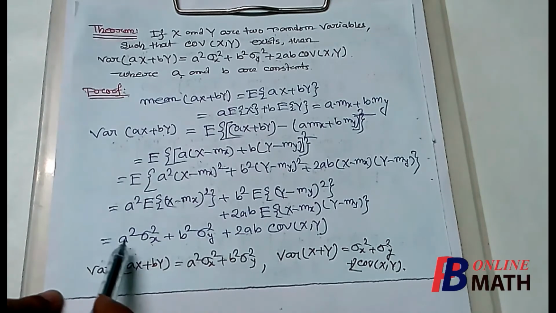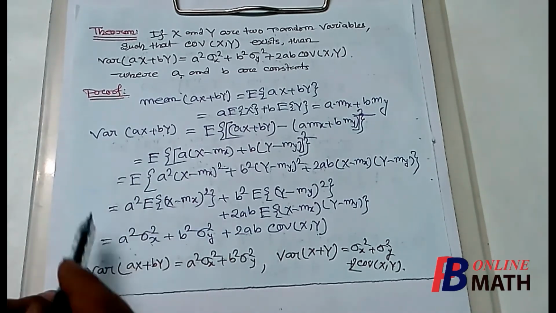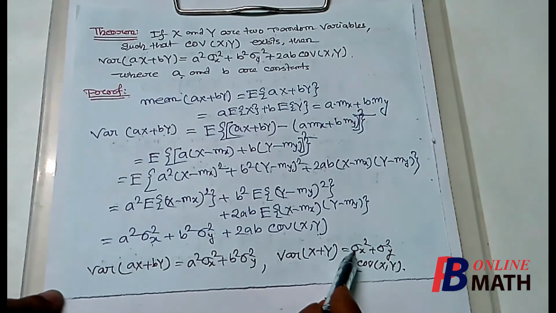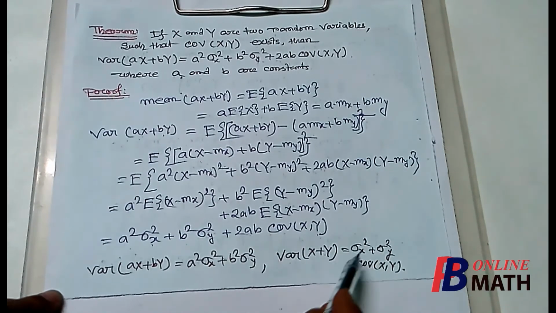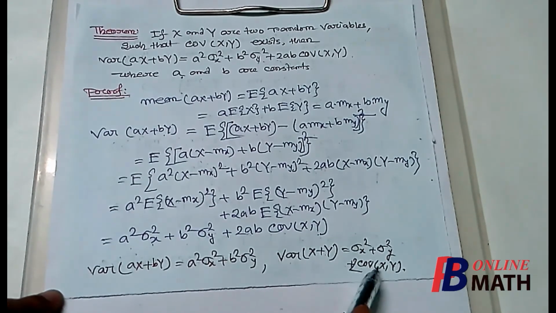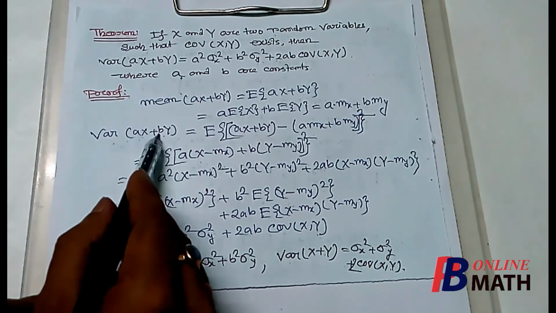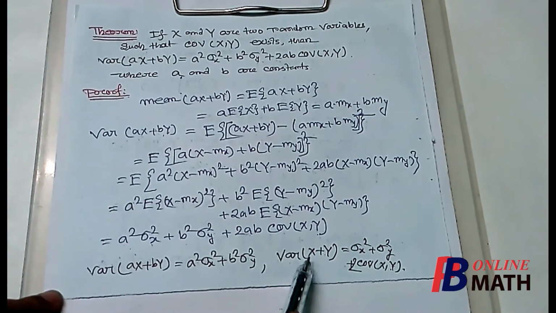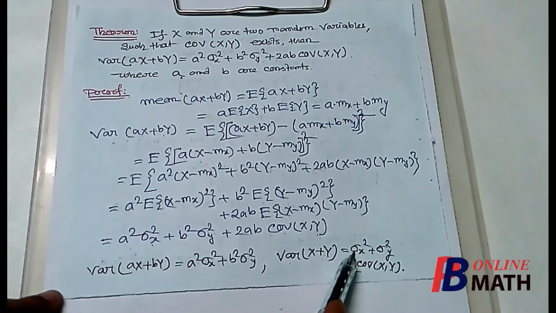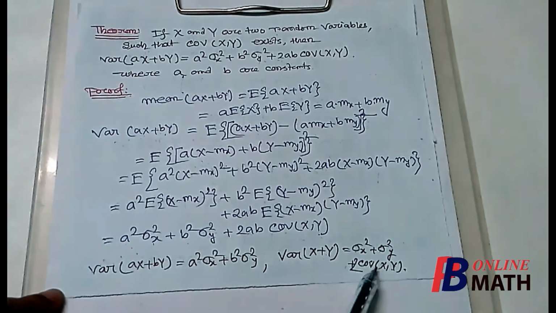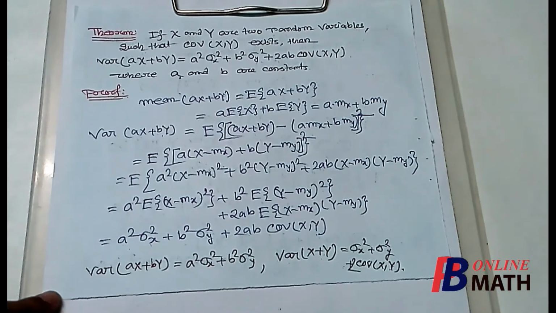Now if we put a equal to 1 and b equal to 1 in this theorem, then variance of x plus y will be variance of x plus variance of y plus 2 times covariance of x and y. And if we put a equal to 1, b equal to minus 1, then variance of x minus y will be variance of x plus variance of y minus 2 times covariance of x and y. So these are some theorems on correlation coefficient and covariance.